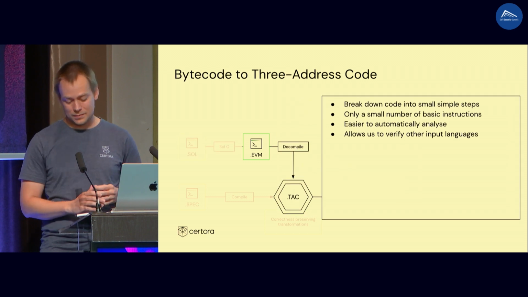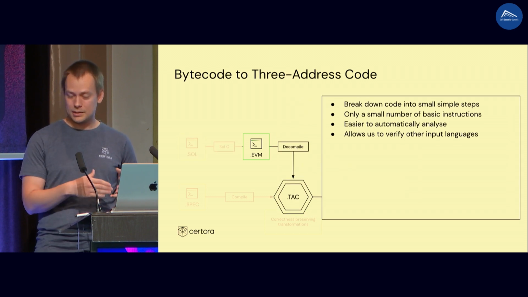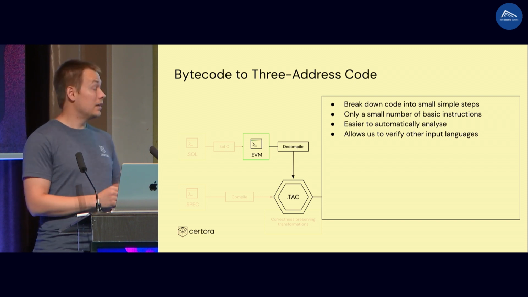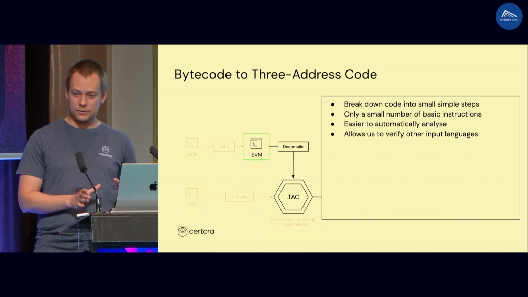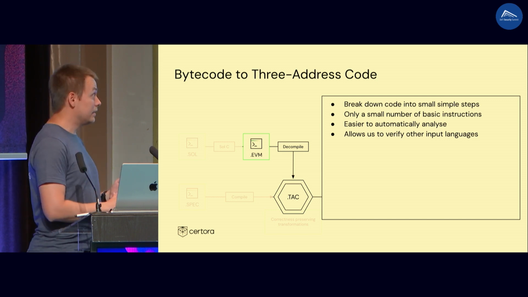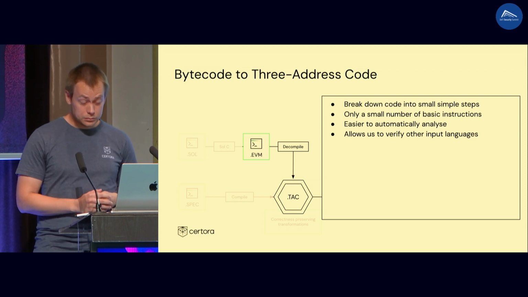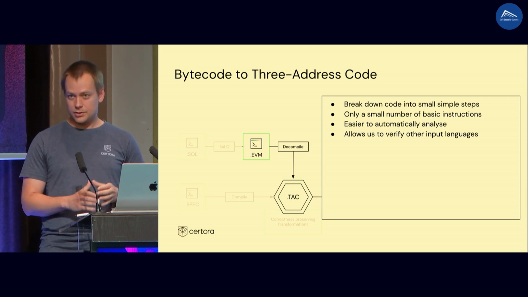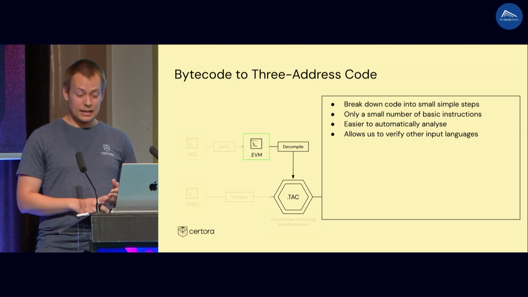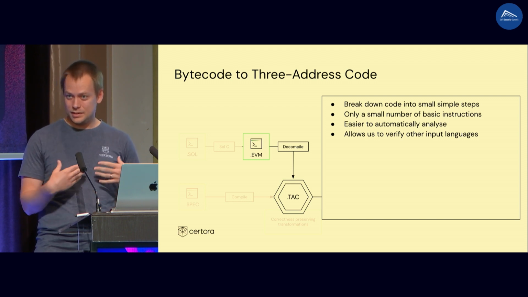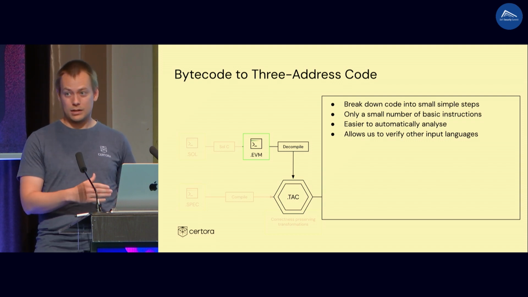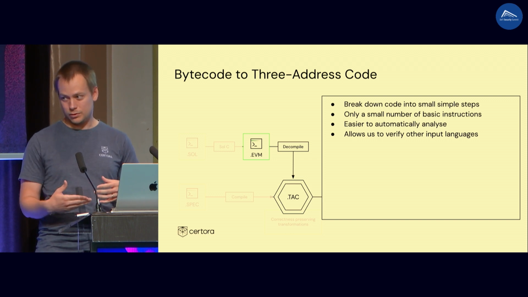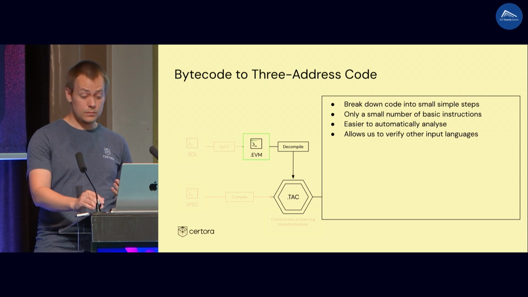And hence, in the next step, we take this bytecode and we convert it to our custom program representation. We call this one a 3 address code. I'm not sure, maybe you have heard about some 3 address codes before. Yeah, these are custom ones. Basically, the 3 address code is using only a small number of unique instructions. And it's quite simple, which means that it's easy to analyze. And also, if you can translate another language, like Solana, maybe, to our 3 address code, you can run our tool on it. So there are other advantages of this. Good.